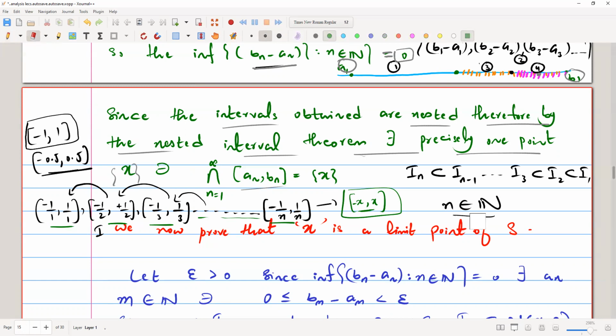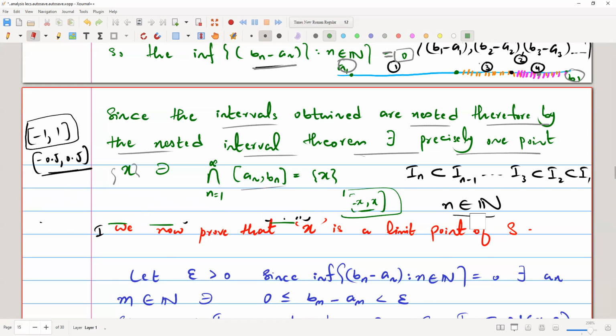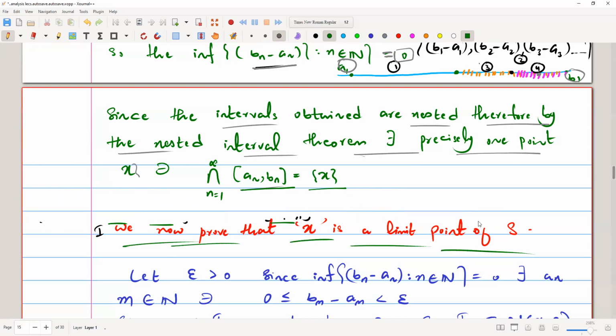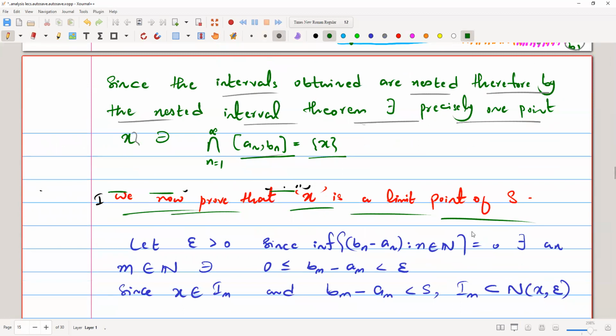So by that we will have a point x. By the nested interval theorem, we will have at least one point x such that the intersection of all the intervals is equal to that point. So this is the description of this thing. Okay, now what we need to do is prove that this x is a limit point of S. Just the last thing.